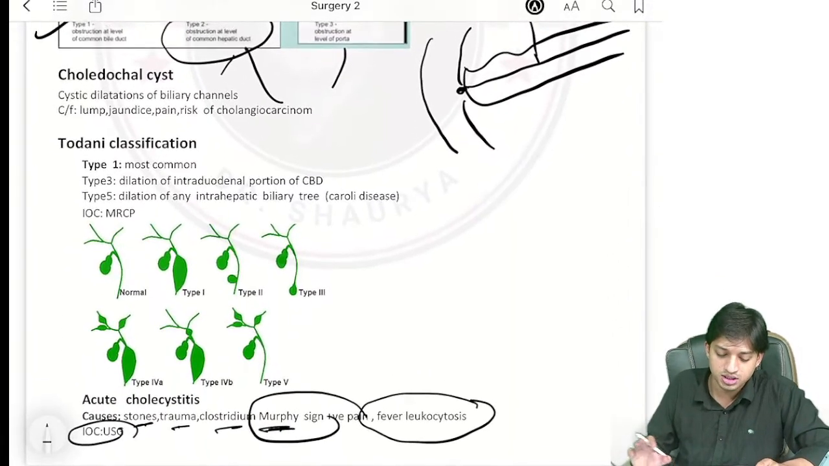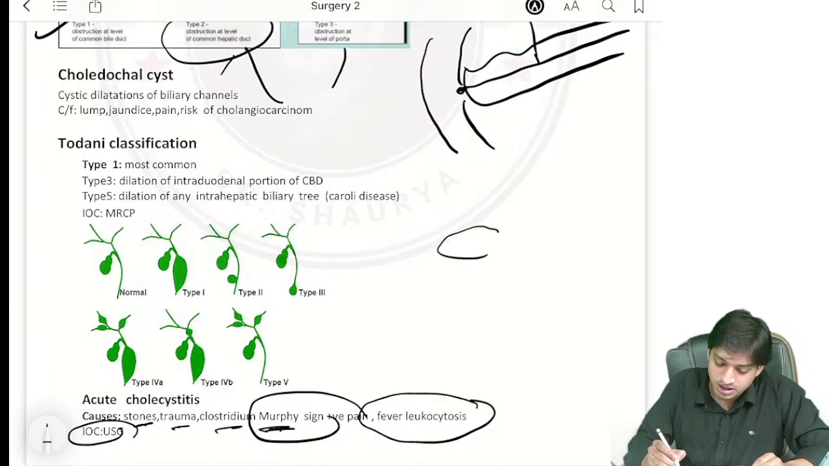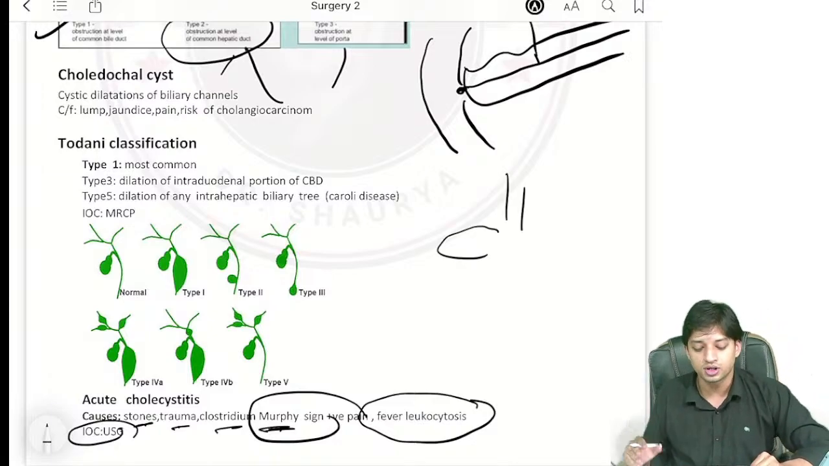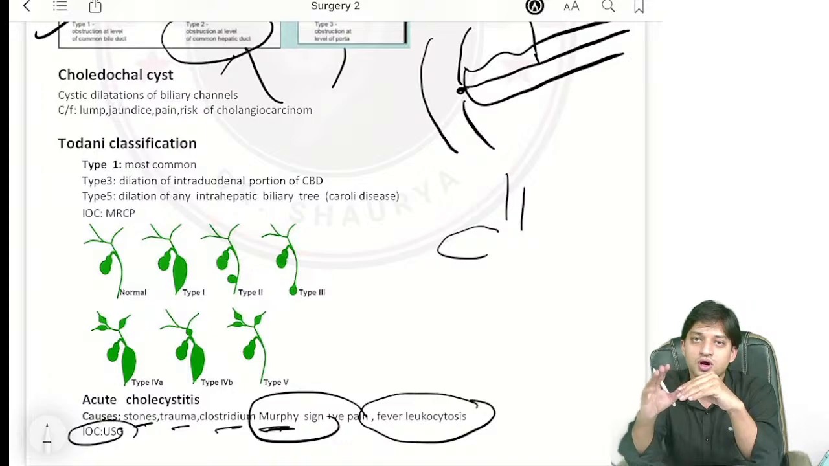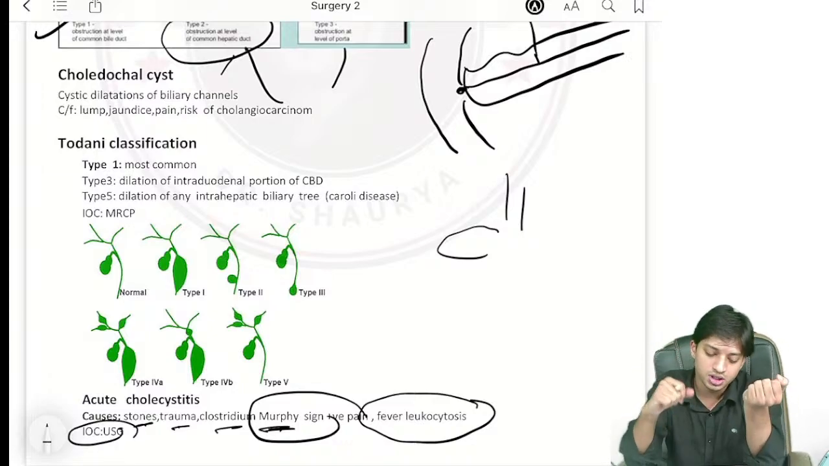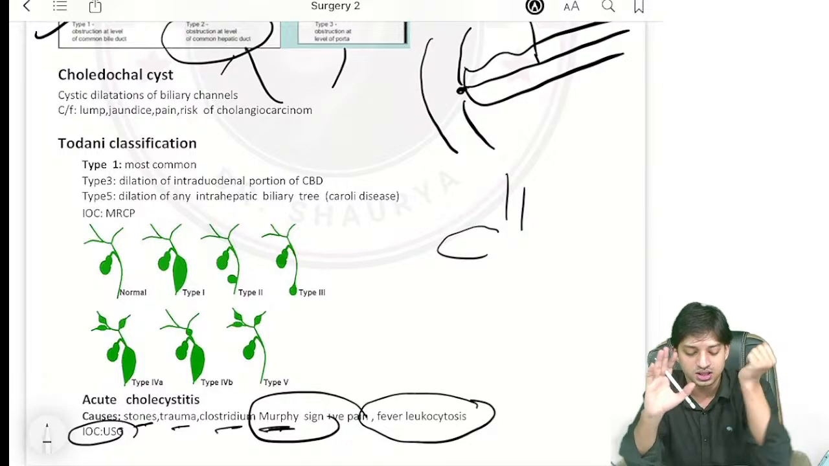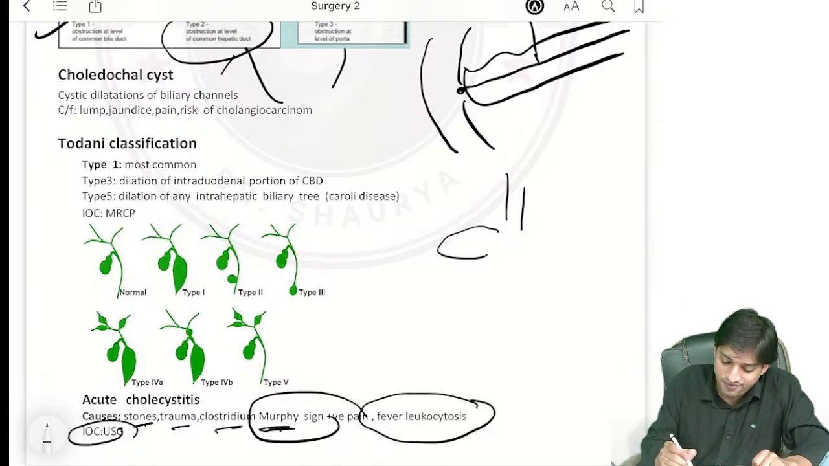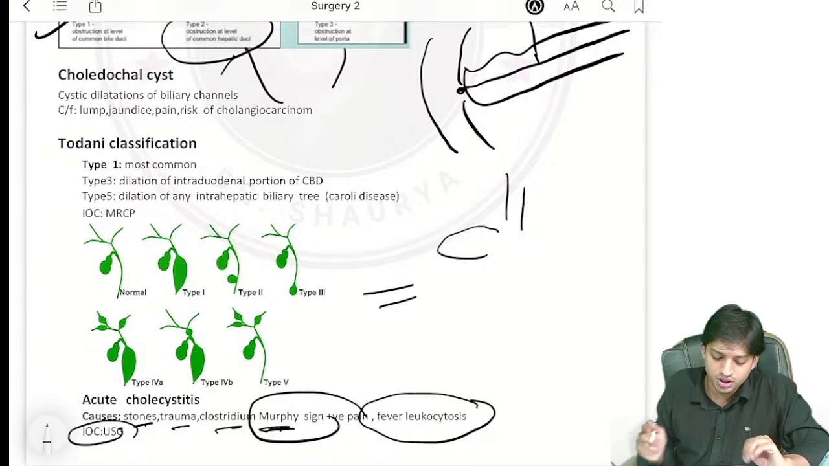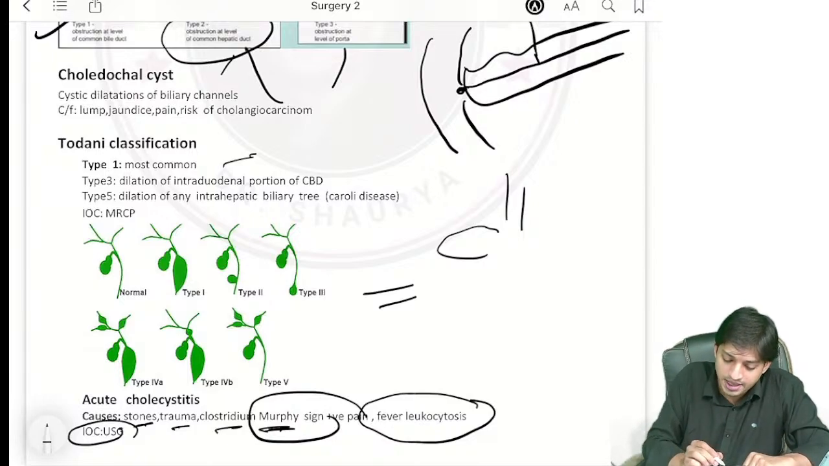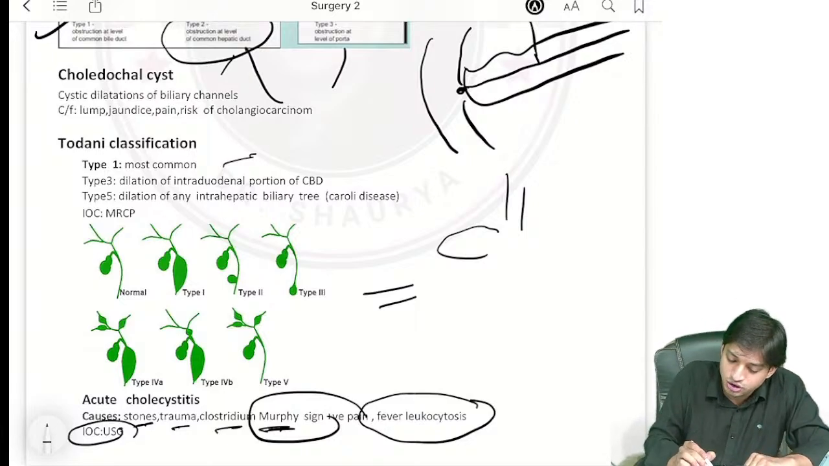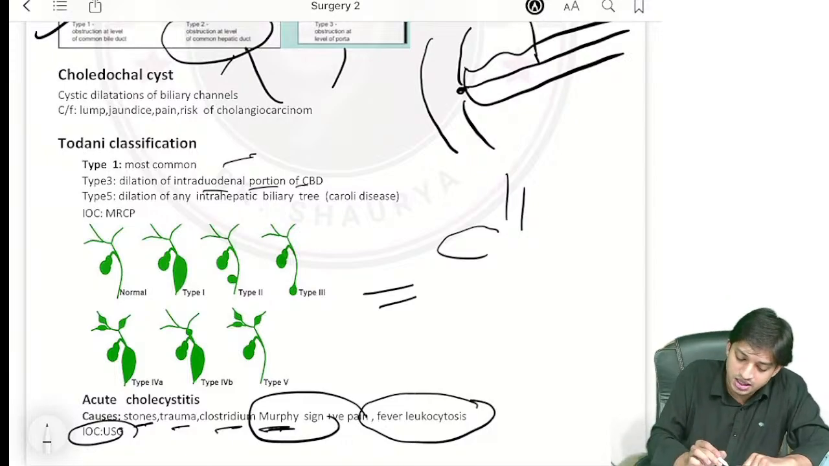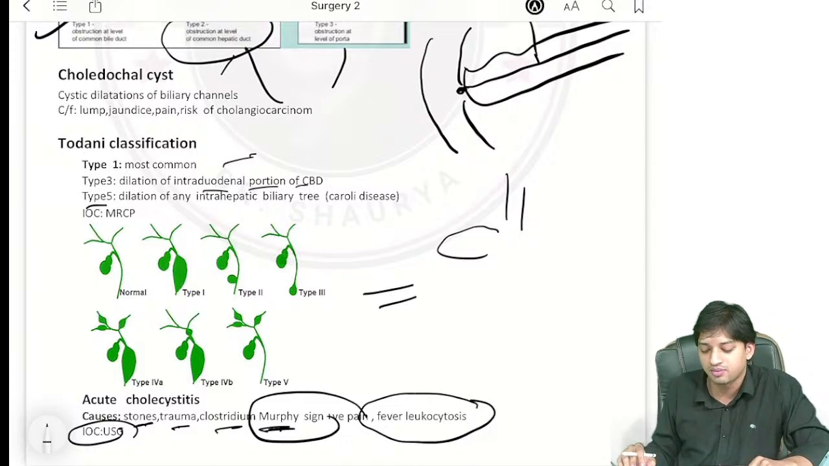Coming to choledochal cyst, nothing. Cystic dilatation of the biliary channel, right, is choledochal cyst. Clinical features: since it is a cyst, there will be a lump, there will be jaundice, pain, and the risk of cholangiocarcinoma will increase many folds. Todani classification is there, which we have to discuss, right? Do not need to remember everything. Have a look at the image. Only 3 important ones we were doing. Type 1 is the most common. Type 3, dilatation of the intraduodenal portion of the CBD. In type 5, dilatation of the intrahepatic biliary tree, right? Investigation of choice is MRCP, done.